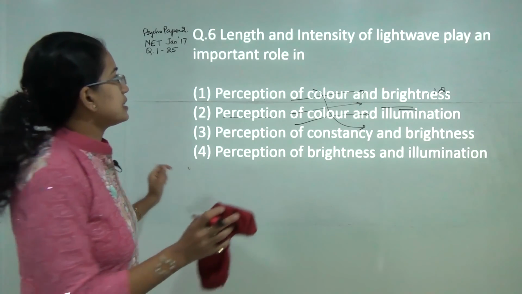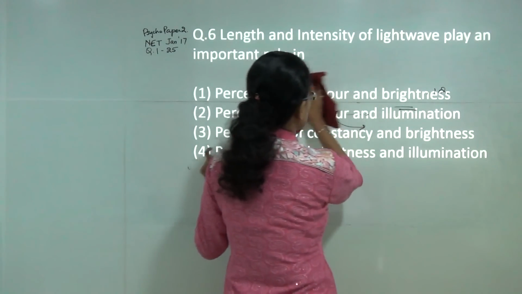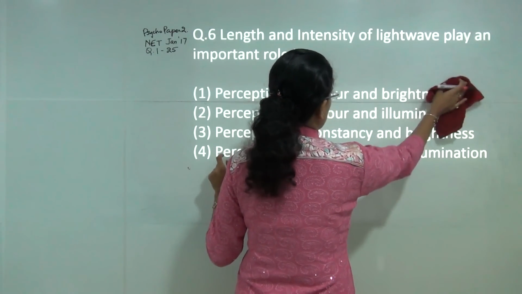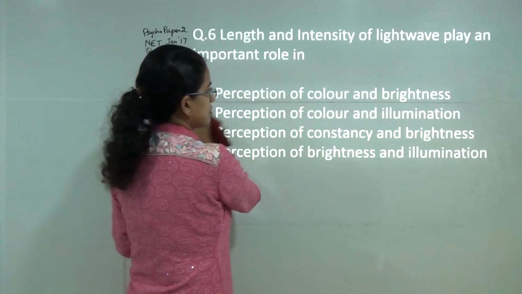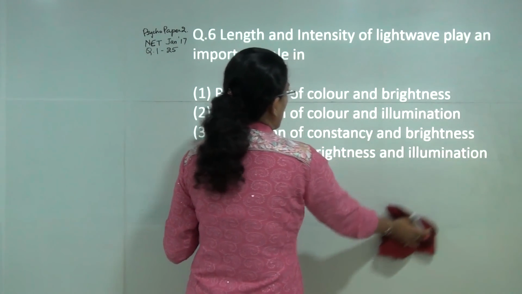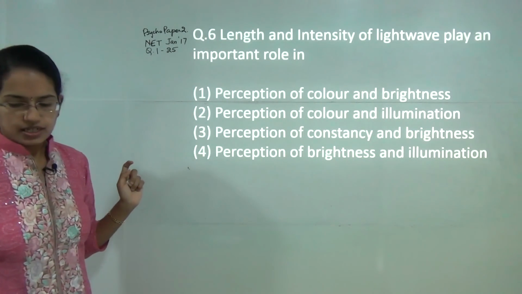Next, the length and the intensity of light waves plays an important role in perception of color and brightness, because color is one which is governed directly by the wavelength and brightness is affected by both wavelength and intensity.